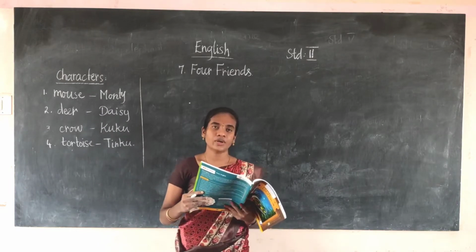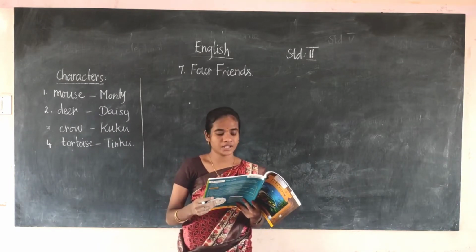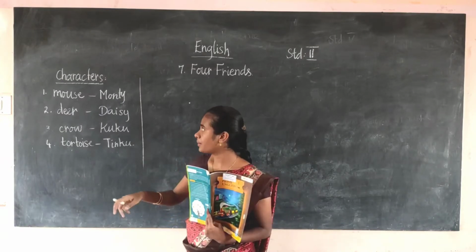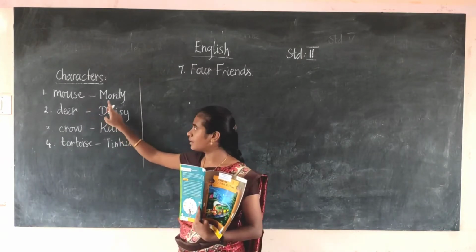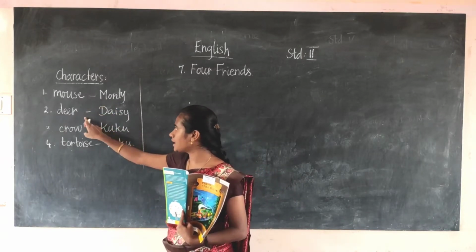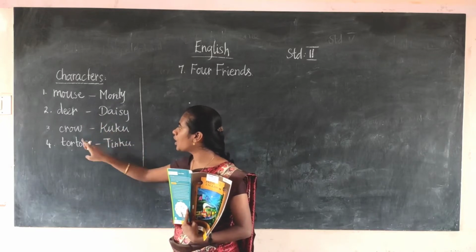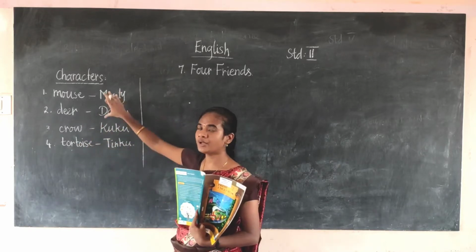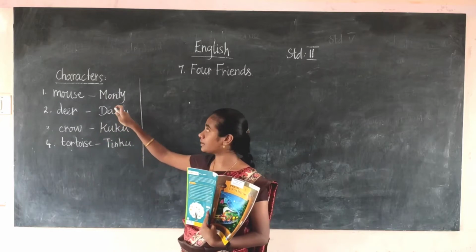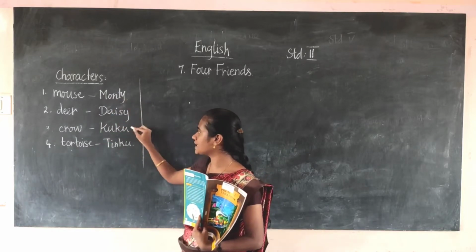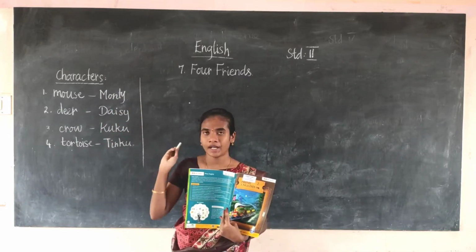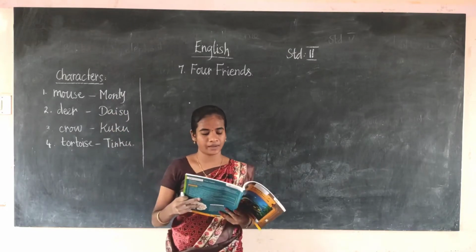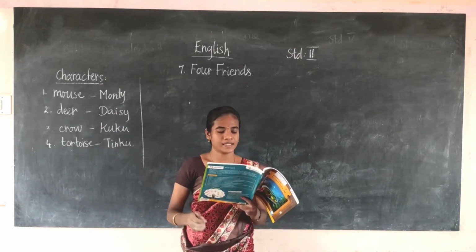This story is in the form of a conversation, so you have to remember this: mouse named Monty, deer named Daisy, crow named Cuckoo, tortoise named Tinku. Here they are given as Monty, Daisy, Cuckoo, Tinku. So you have to remember that by seeing this. Now I am going to read the conversation.